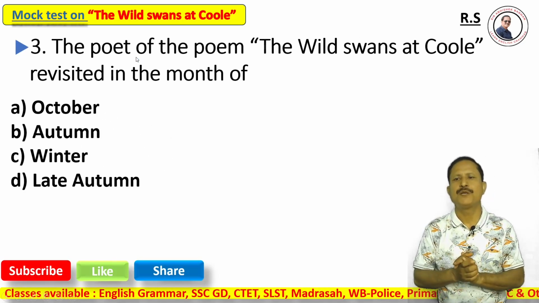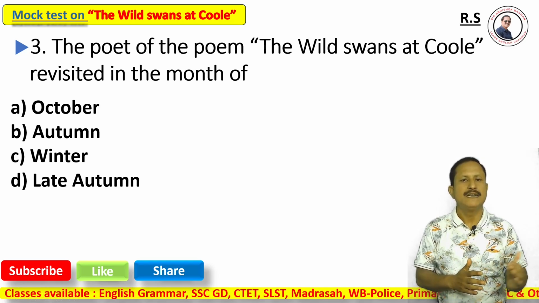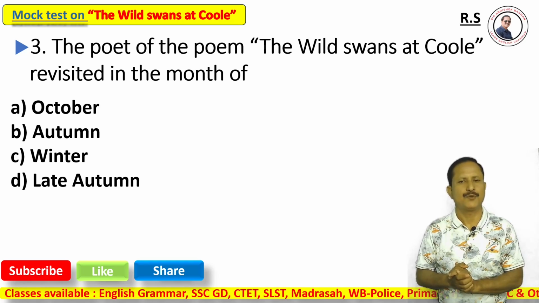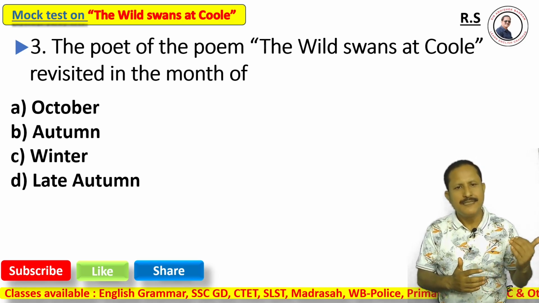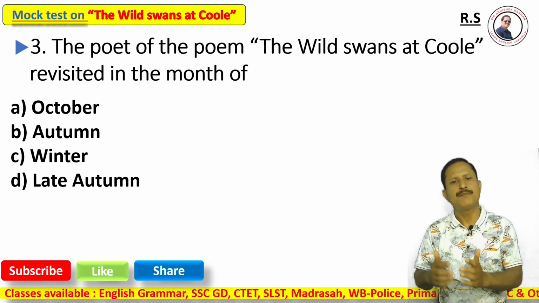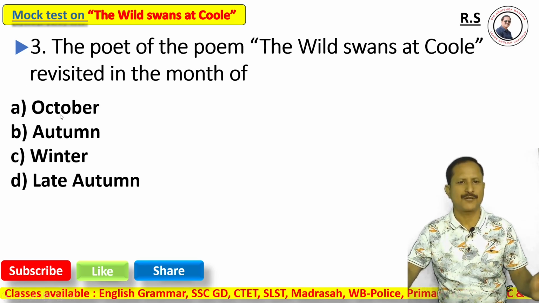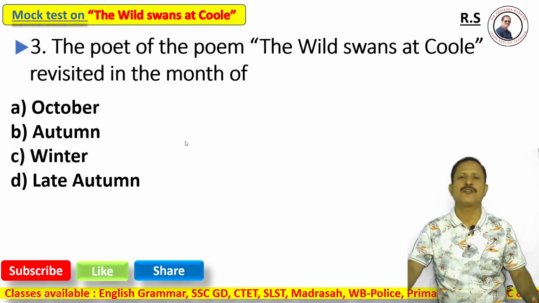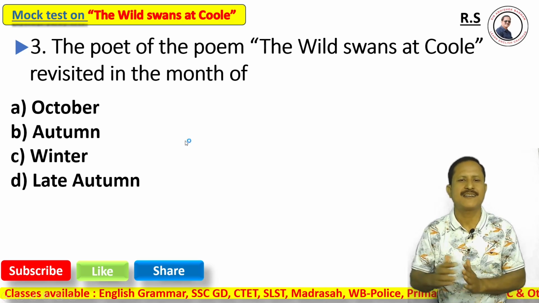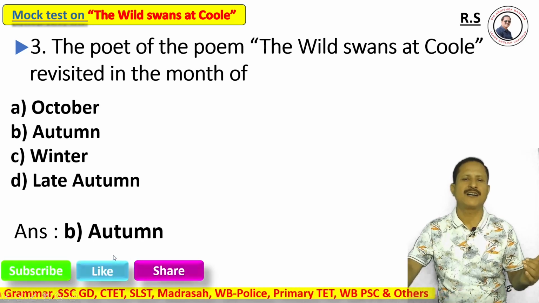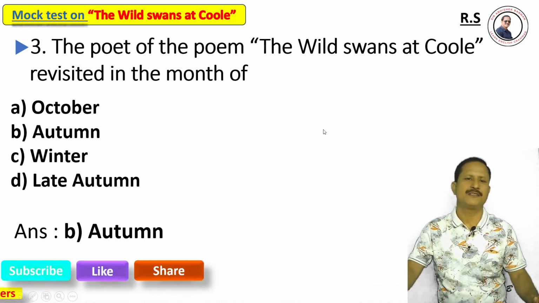Next, question number three. The poet of the poem The Wild Swans at Coole, W.B. Yeats, revisited Coole Park in the month of: option A, October, option B, autumn, option C, winter, option D, late autumn. And the 100% correct answer is: the poet revisited the park in the month of autumn.